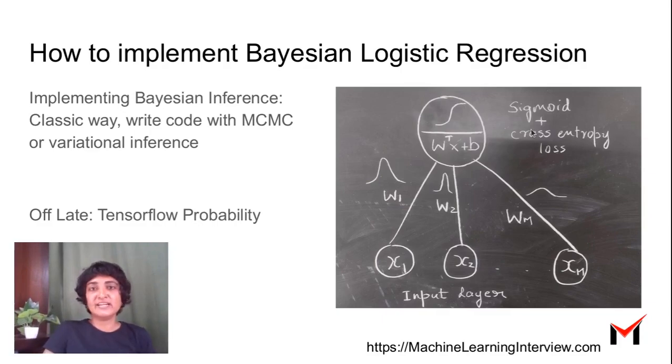So if we are doing binary classification, it will use the binary cross entropy loss. Now, what is nice here is that using TensorFlow Probability, we can specify priors for these weights. Or we could rather say that we want to do Bayesian inference for these weights. And this is in fact called a Bayesian neural network.